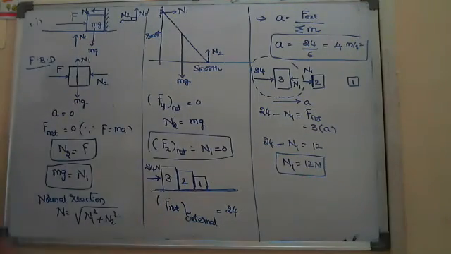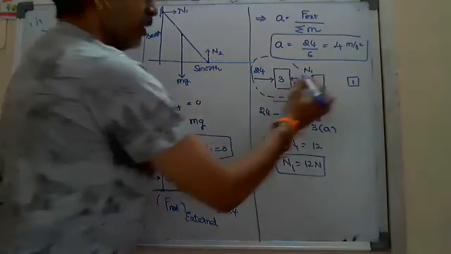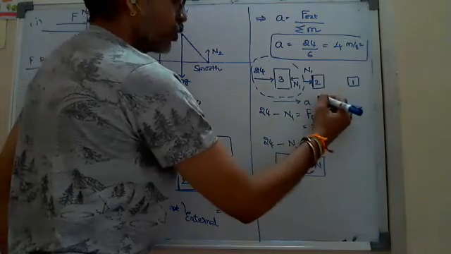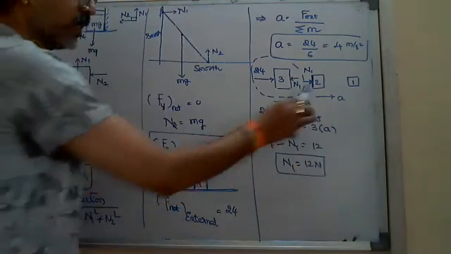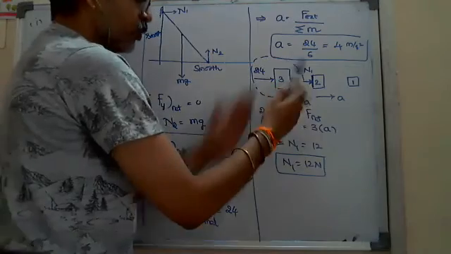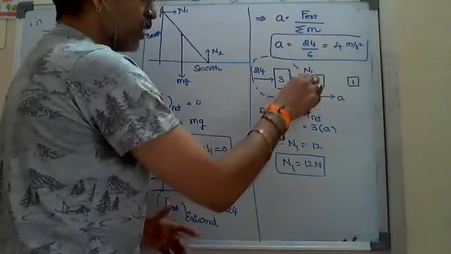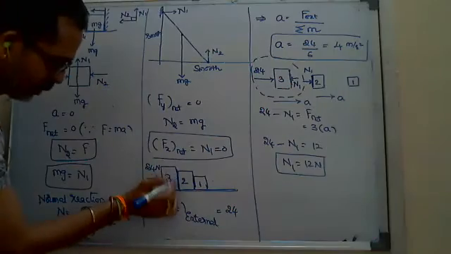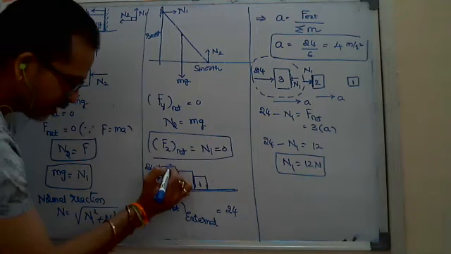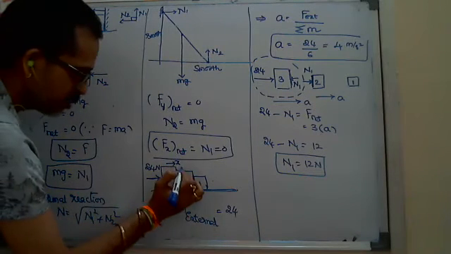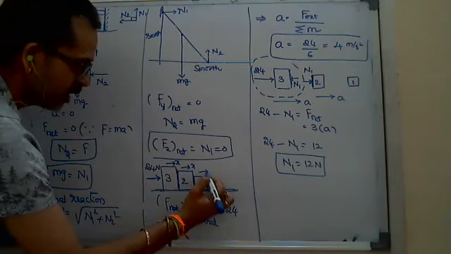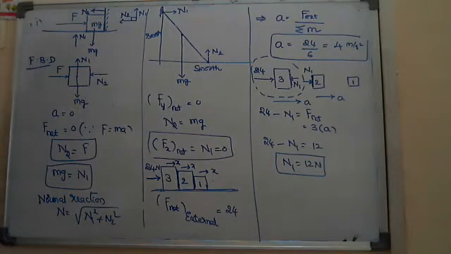Okay. And with that N1, the second block also tries to move with the same acceleration. That's what I told, it is not a pillow. So there is no compression at the surfaces in contact here. Whatever the displacement it is getting towards the right, the same displacement the 2 kg as well as the 1 kg also should get.